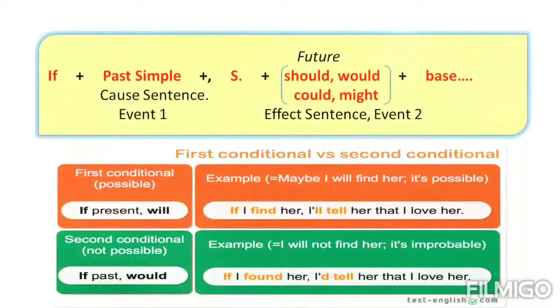That is the structure of the rule. We have if plus past simple, that is the cause sentence or event 1, comma, subject, then this is future, but we should have should, would, could, might. That is the effect sentence or event 2. And after the subject and should, would, could, might, we should have the base form.